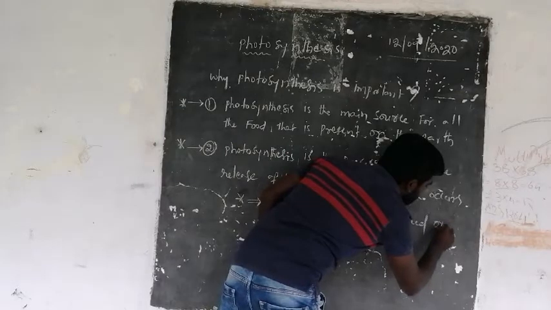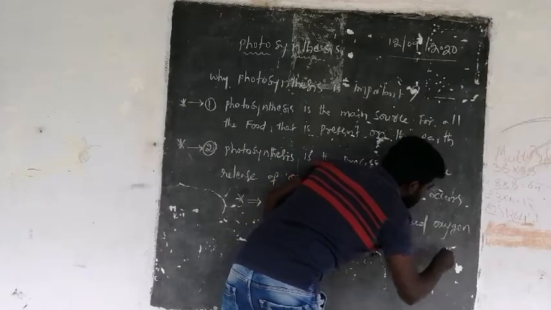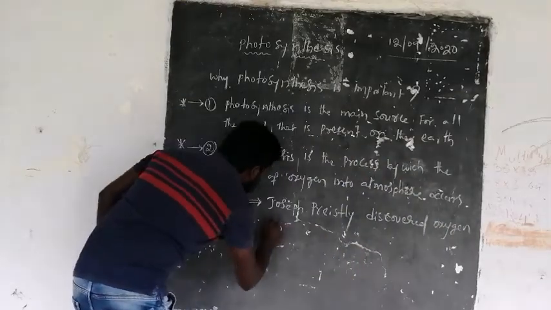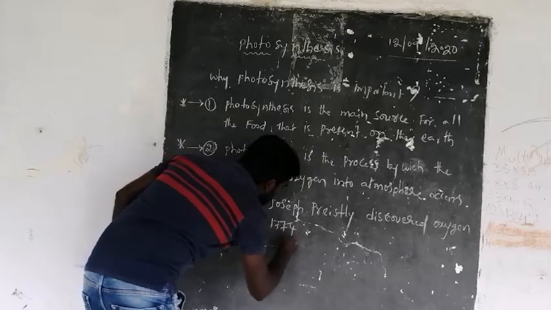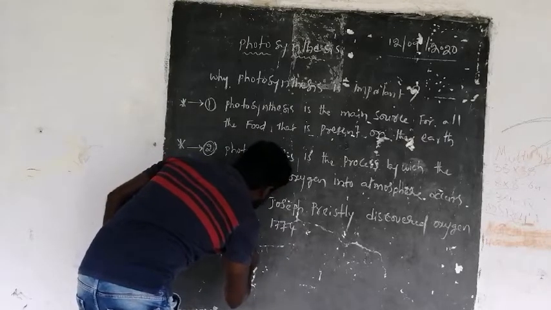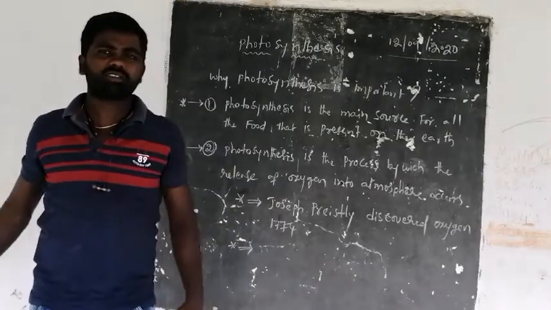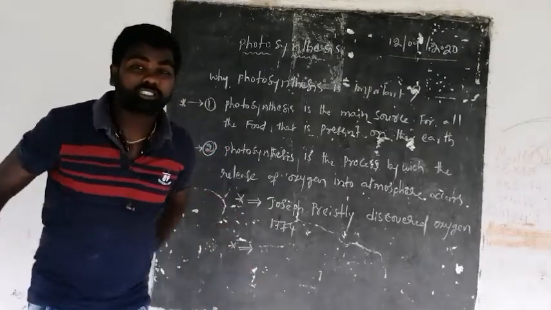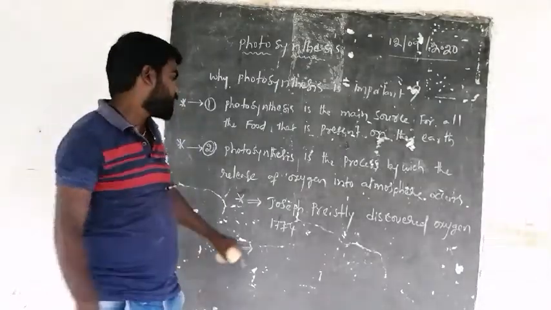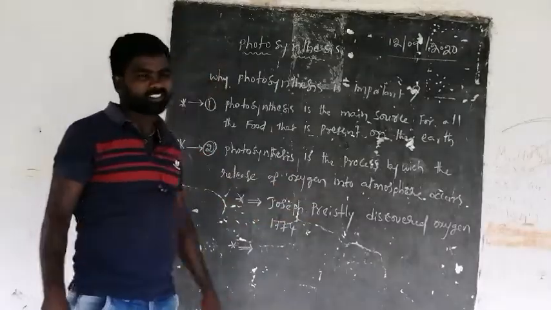I'll ask you the question afterwards: who discovered the oxygen? Joseph Priestley discovered the oxygen.